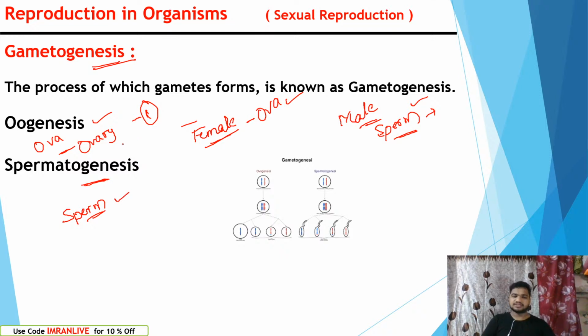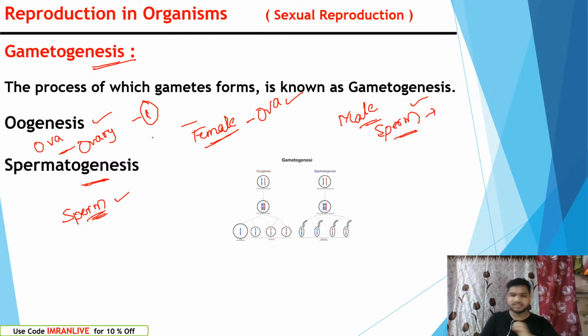Comparing with oogenesis, spermatogenesis is a very fast process. The testes contain so many particles that we call testicular lobules. Each testicular lobule can make thousands of cells per minute. That means the production of sperms is continuously taking place.